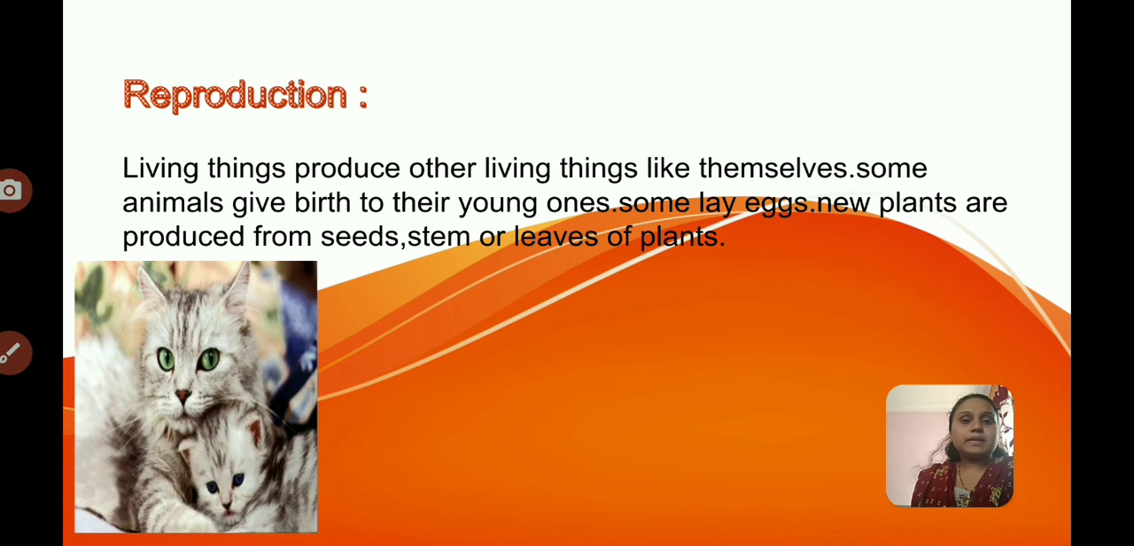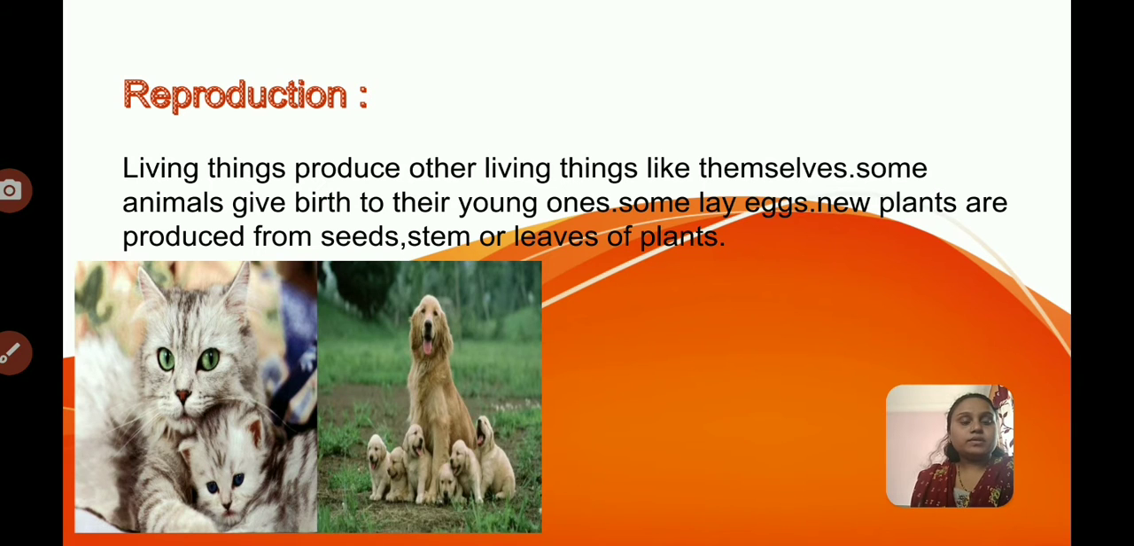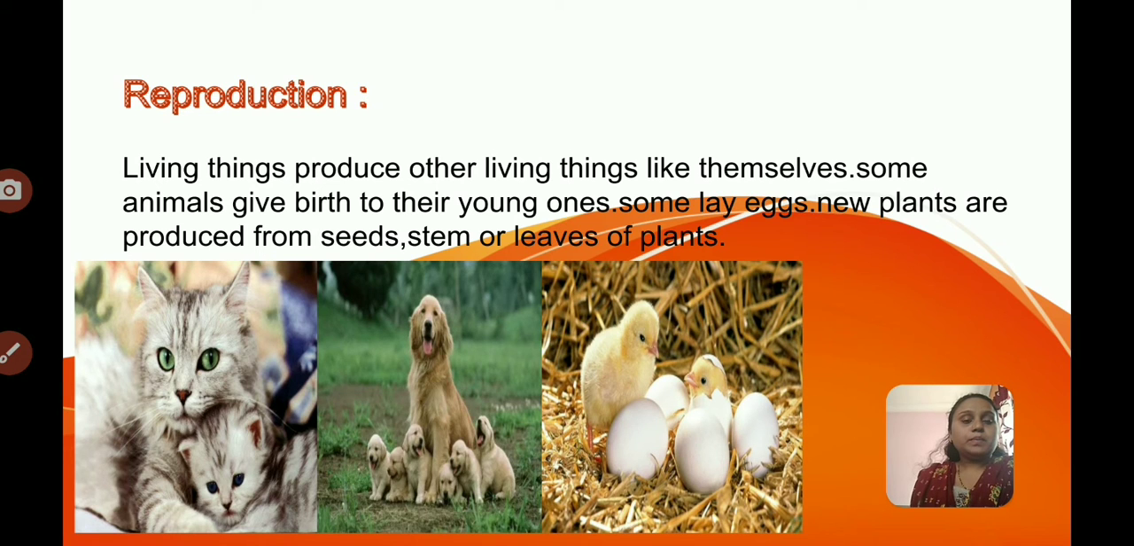Look at the first example, the cat. A cat gives direct birth to its young ones. The next one is the dog. A dog also gives direct birth to its young ones. But in the next example, the hen does not give direct birth to its young ones. So how does she give birth? She lays eggs, then hatches the eggs, and from those eggs the young ones are born.